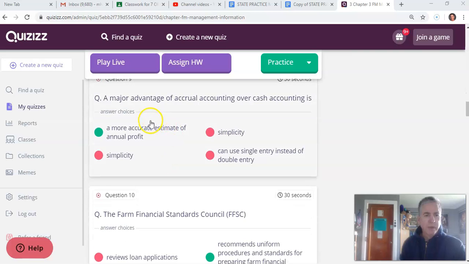Number 8, a major advantage of accrual accounting over cash accounting is not simplicity. We've already talked about that. It's a more accurate estimate of annual profit. The idea is that with accounting, as best as possible, you're trying to mirror reality. You're trying to match all of your expenses with the revenue that was generated by those expenses. Try to match them up so you get the best picture of what's actually happening.